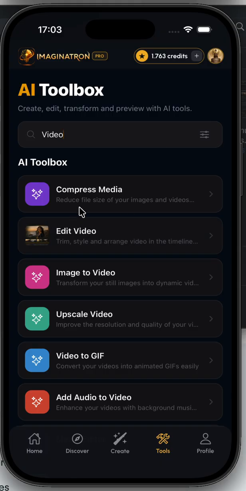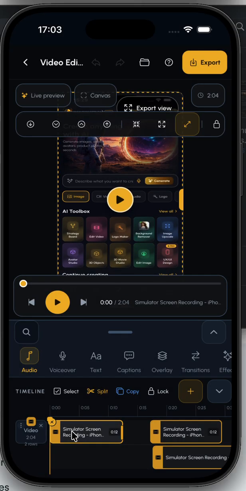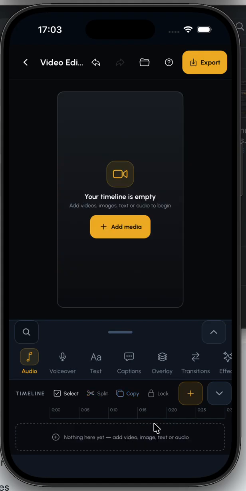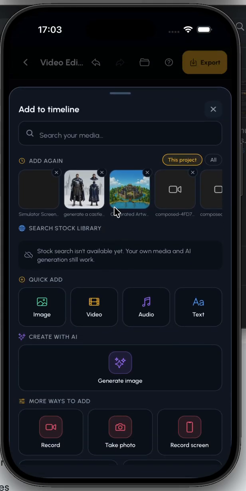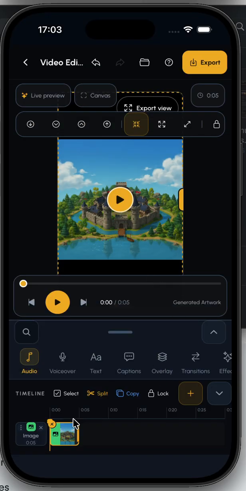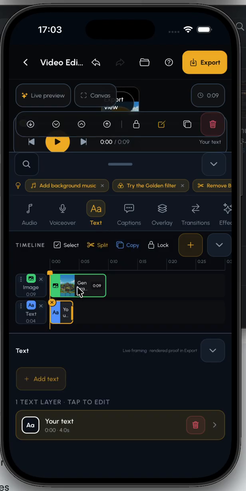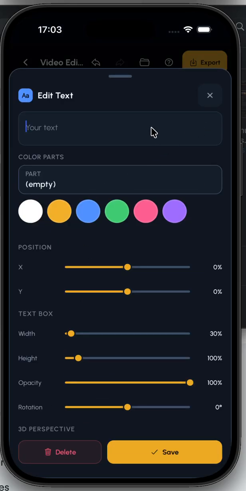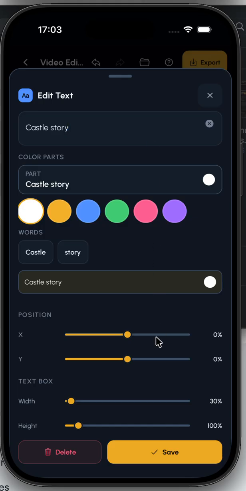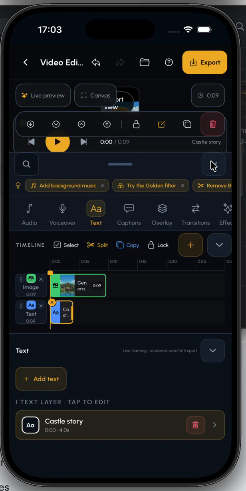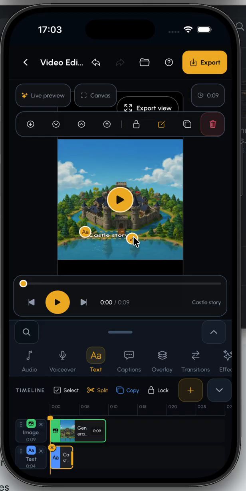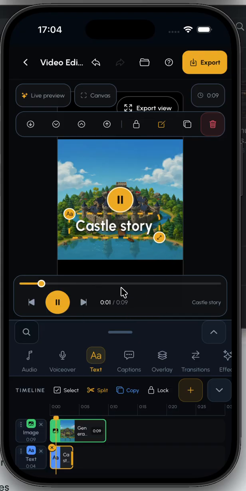We can create star, which for example I was testing this one, but I will start a new media from scratch. We can see the castle here. We can extend this. We can add text to the star. For example, castle star. We can do a lot of changes here in the text. For example here we can increase, decrease based on what we want, change the color, and when we press play it does a lot of things.